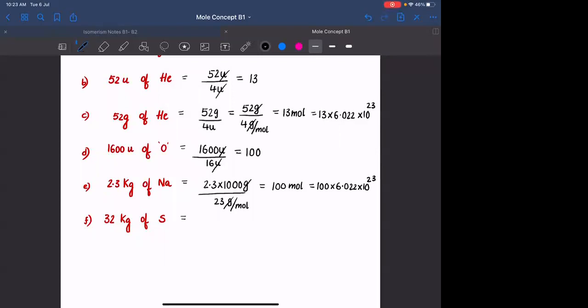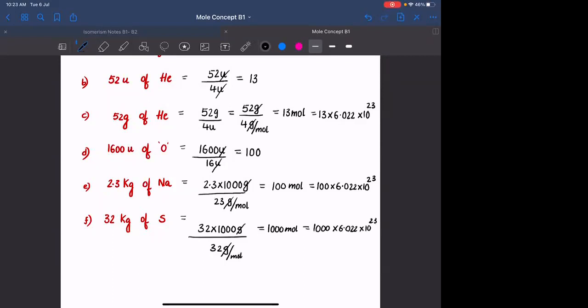Last, 32 kg. 32 into kg मतलब 1000 gram divided by 32 AMU put नहीं करना है, 32 gram per mole. Gram cancel होगा, which is equal to 1000 mole. 1000 mole मतलब 1000 into 6.022 into 10 power 23.